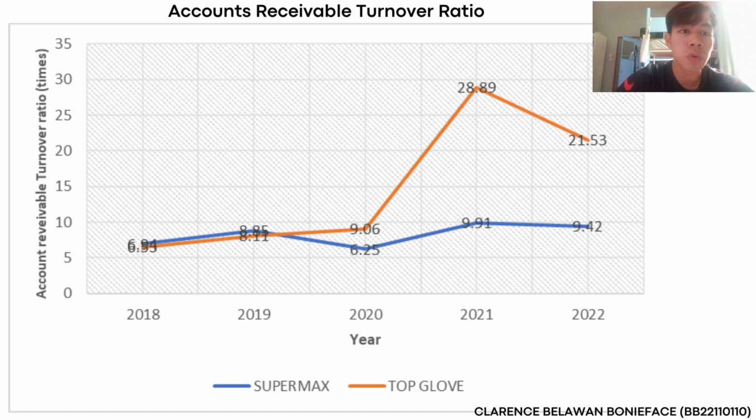SUPERMAX continued to increase from 2020 until 2021. From that point, their receivable turnover ratio becomes stable until 2022.